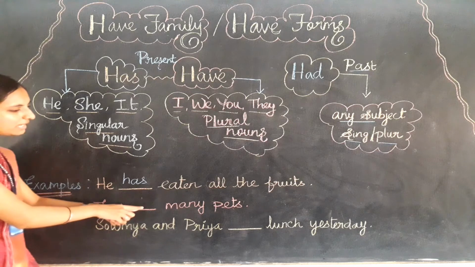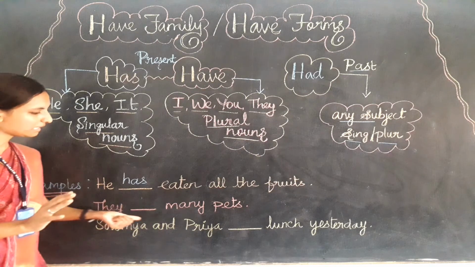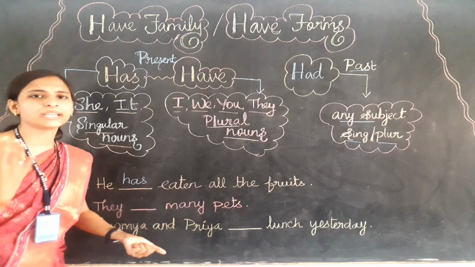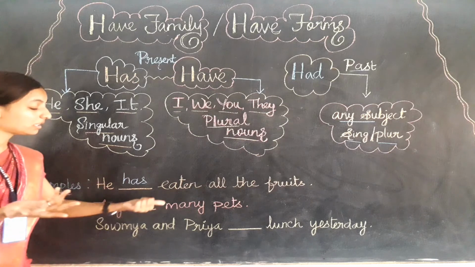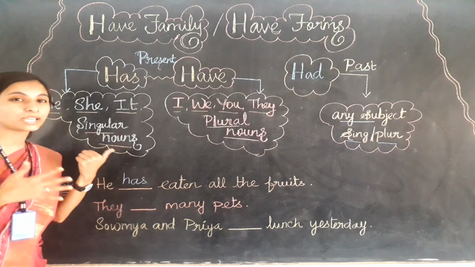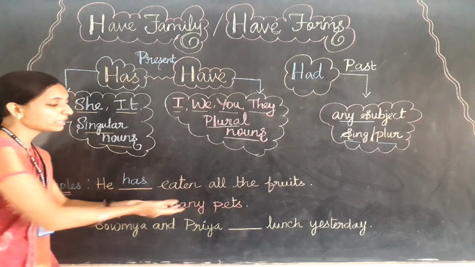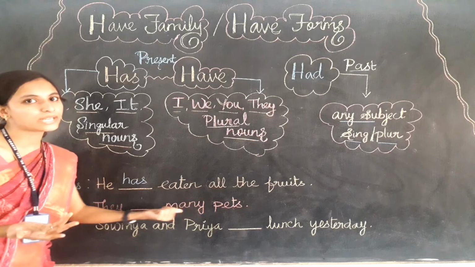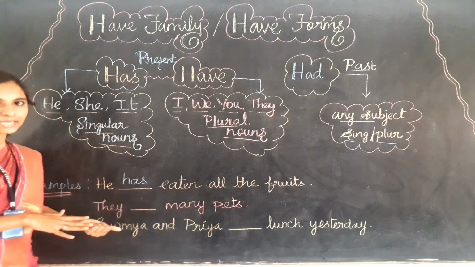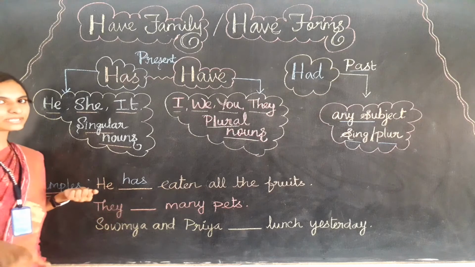Now we need to find the time of the action, okay? They dash many pets. Here we can't find past time words like yesterday or last time, nothing, right? And years ago, nothing. They didn't mention any time, so they didn't mention any past time. So it directly talks about the present time only. So they dash many pets means they are talking about the present.